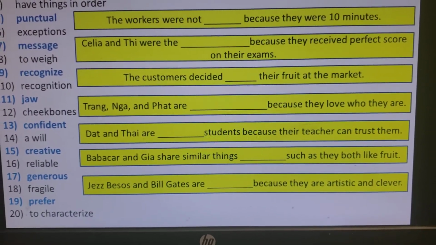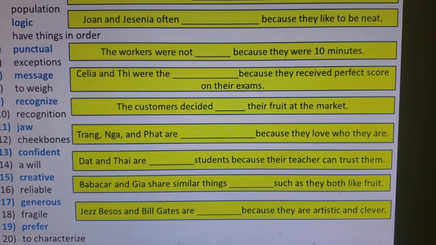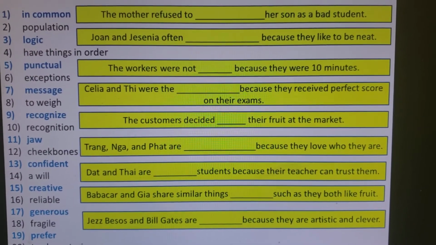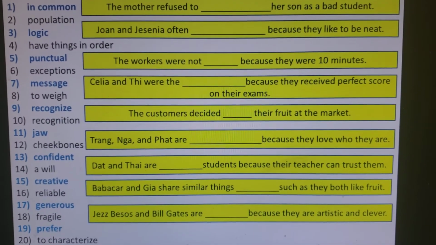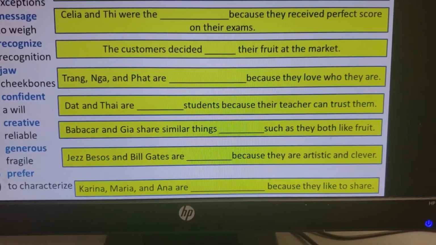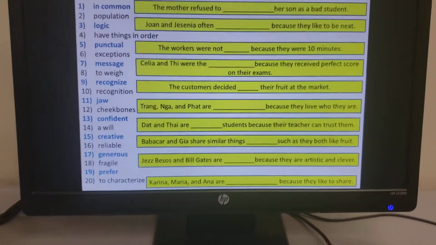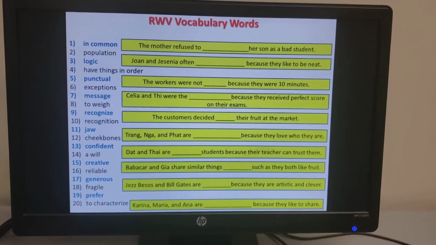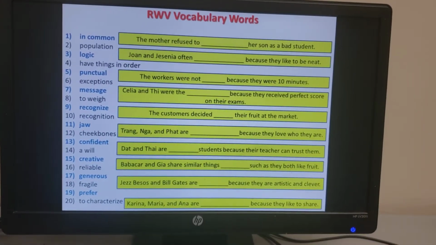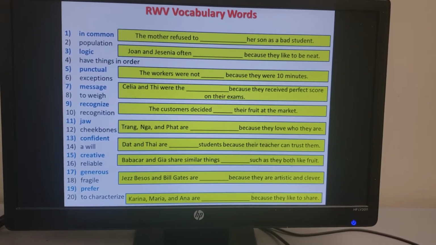Jeff Bezos and Bill Gates are blank because they are artistic and clever. The key words are artistic and clever. When you are clever, you can think outside the box and be able to do many things without limitation. Karina, Maria, and Anna are blank because they like to share. So which vocabulary words can you put on the lines for these sentences to make sense? You can pause for like 2 minutes and try to work them out.